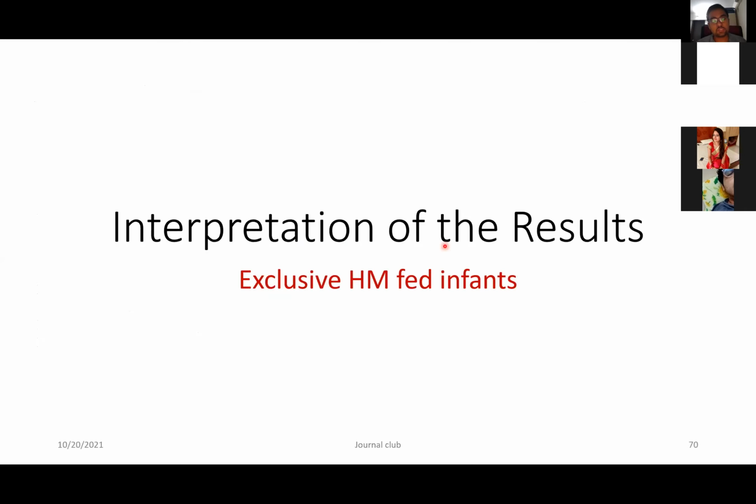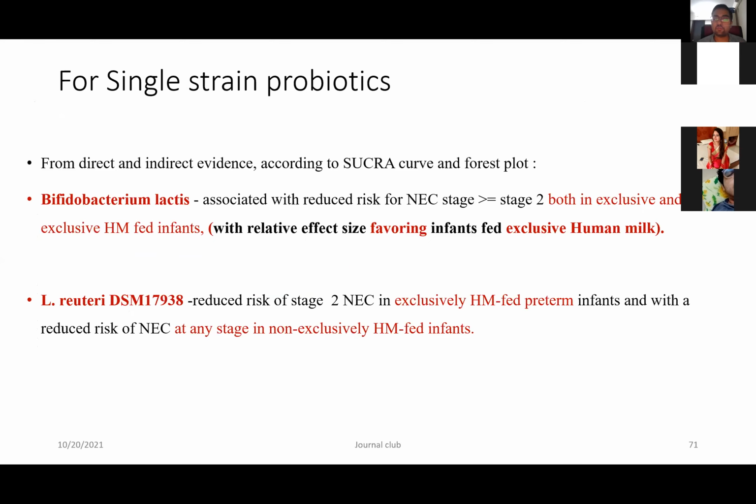Now, the next thing is interpretation of the results. In exclusively human fed infants, we were able to find out that Bifidobacterium lactis had a good reduction in NEC stage 2 or more, and Lactobacillus reuteri also had a good reduction of necrotizing enterocolitis in exclusively human fed infants as well as non-exclusively human fed infants. But what was interesting is that Bifidobacterium lactis had a good relative effect size, favoring the infants fed with exclusively human milk. So that means if you give human milk and test the probiotics, the probiotic efficacy increases if the infant has been given exclusively breast milk compared to the formula or the mixed feeding.